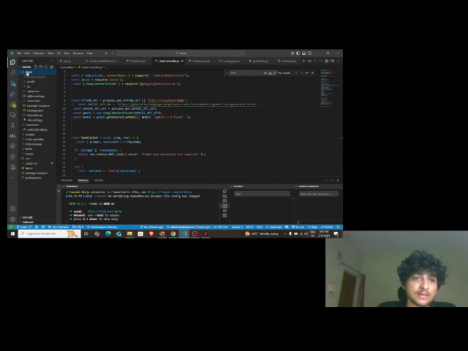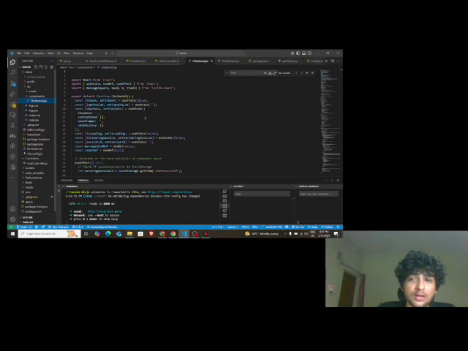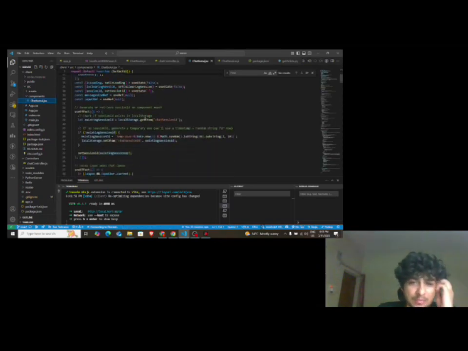Talking about the front end, this is the client. I have also kept it simple, just made a chatbot component. Currently I'm building the session ID using the current date time, whatever date time the user uses my app. But this is not the efficient way. We can use a login method for the session ID, maybe email ID or Firebase ID, or we can generate some unique ID from the front end.